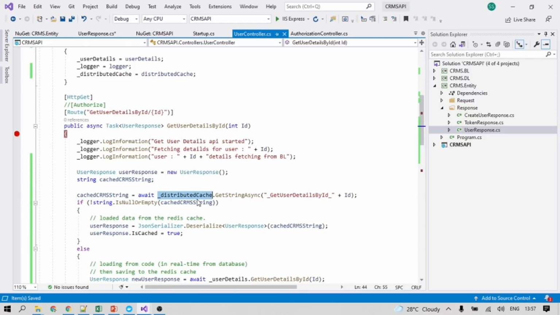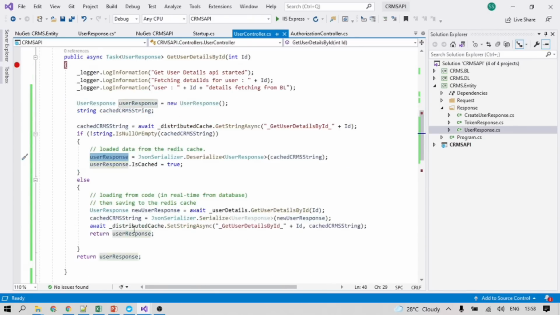And if this object has the value, it will deserialize the data and map it to the user response, and this user response data will be stored into this response object. This user response object will get returned to our API.